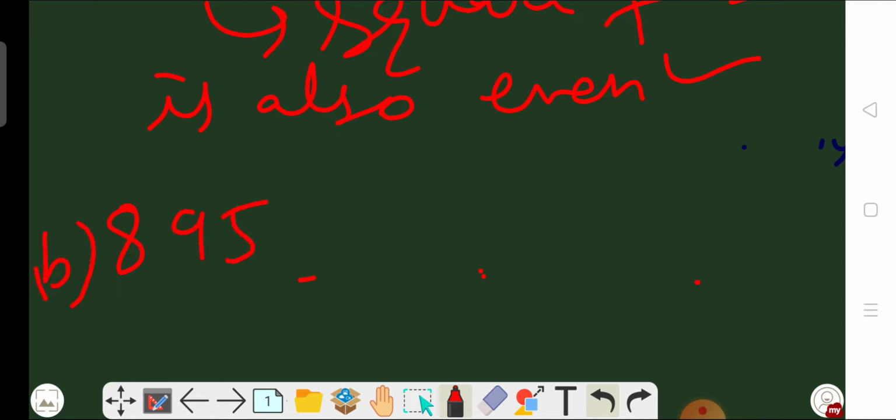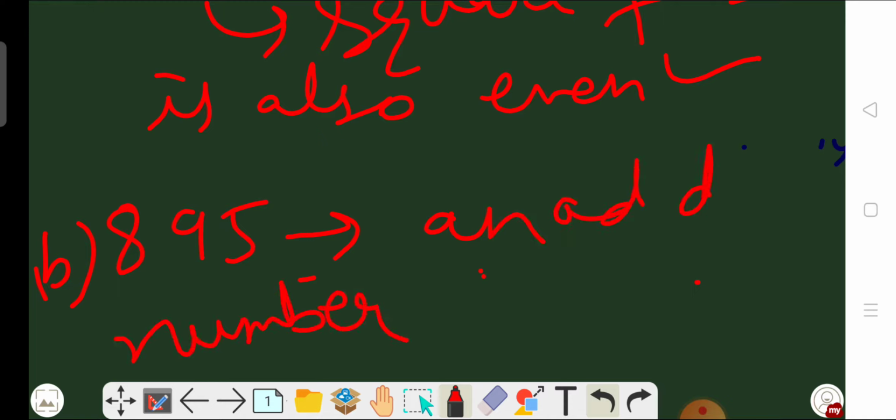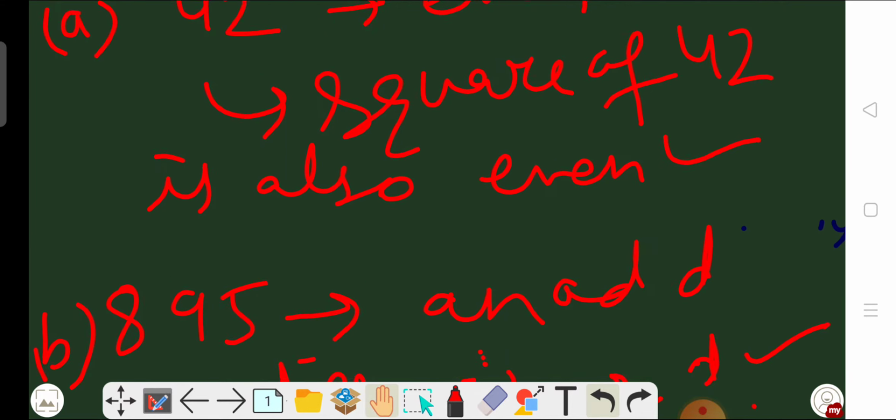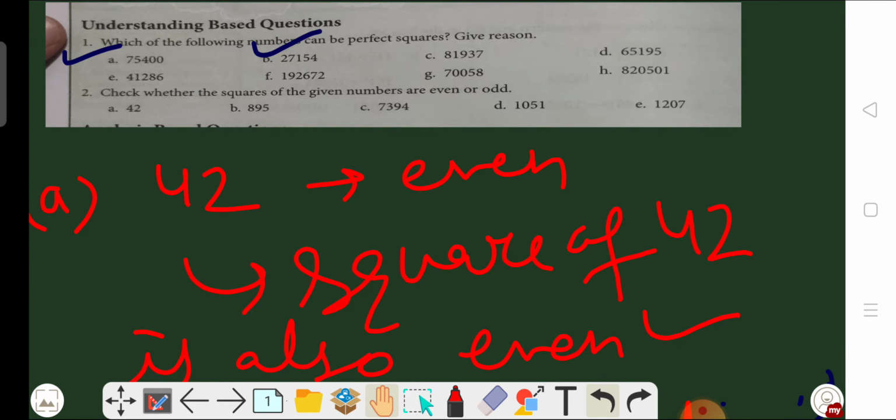This is an odd number, so the square is also odd. Clear? In this manner you have to solve question number 2. Try to do the remaining parts by yourself. If the number is even, the square is even. If the number is odd, the square is odd.